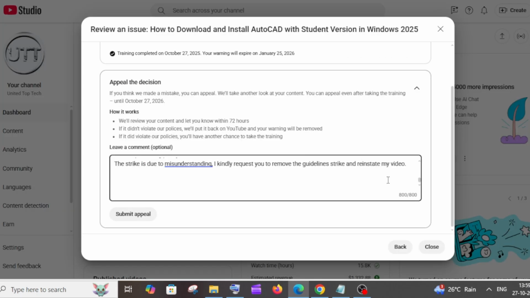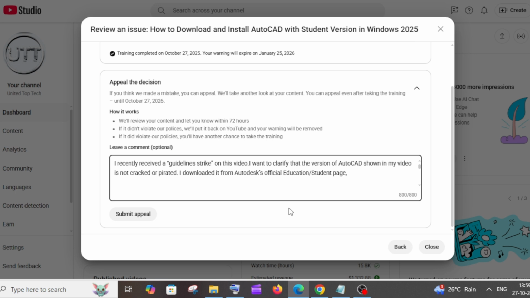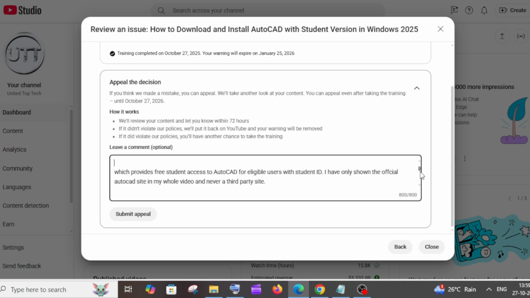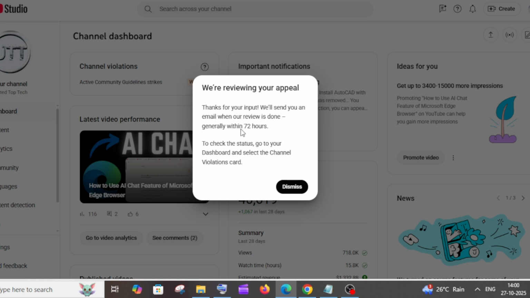That's it. Another important thing: it only takes 800 characters. So make sure that you are rephrasing. If you put over 800, make sure that you rephrase and make it fit within 800 characters like this. Once you are done putting it over here, just click on submit appeal, and it says we are reviewing your appeal, thanks for your input. We will send an email when our review is done, generally within 72 hours. So just click on dismiss.